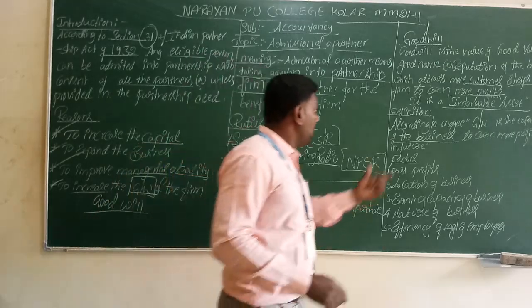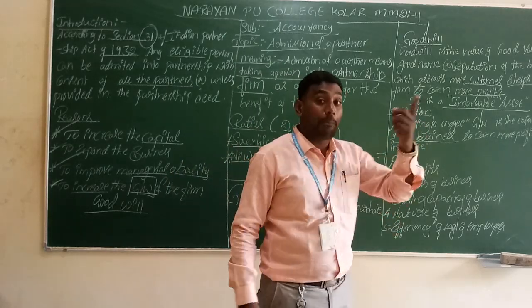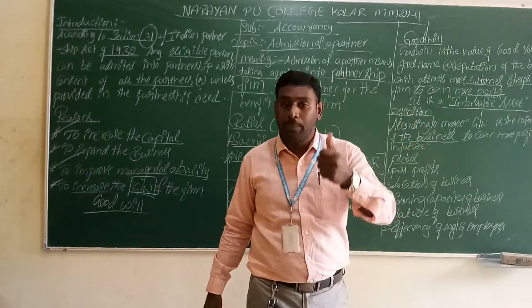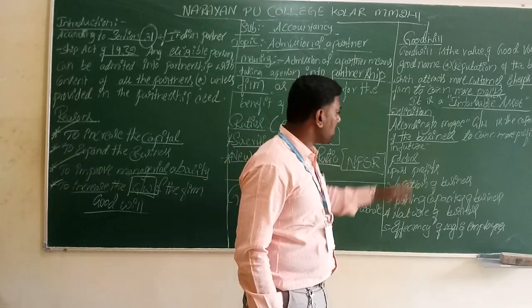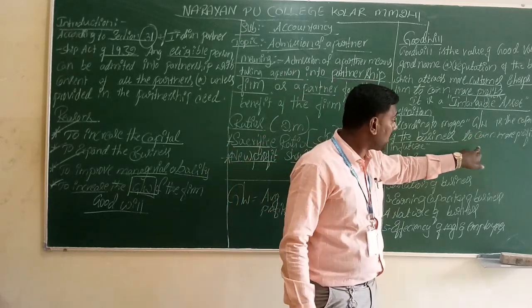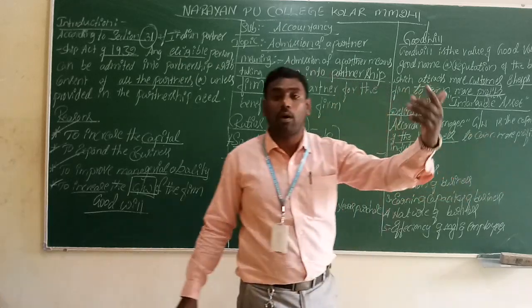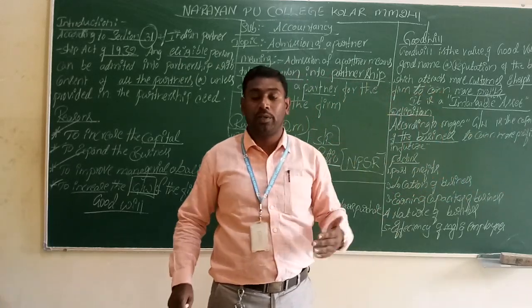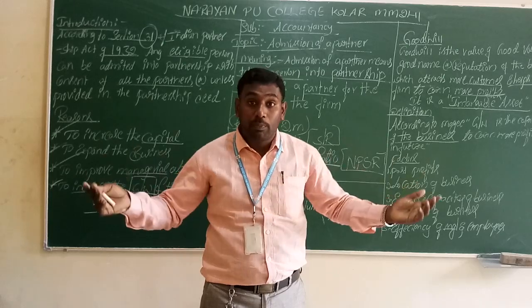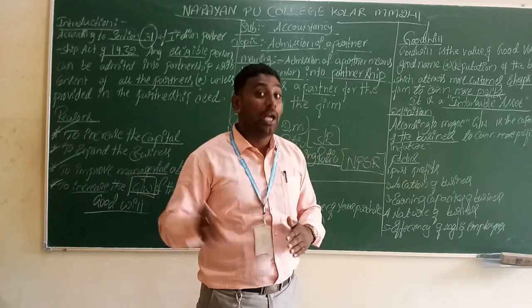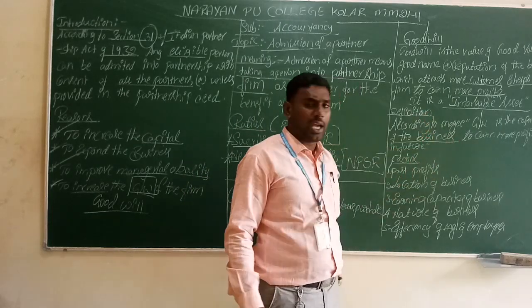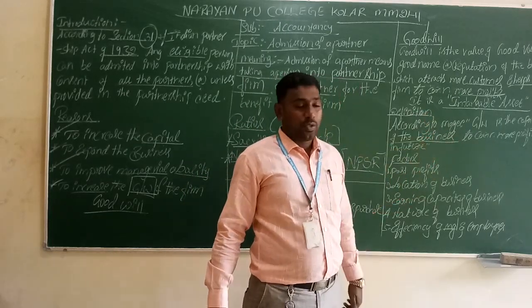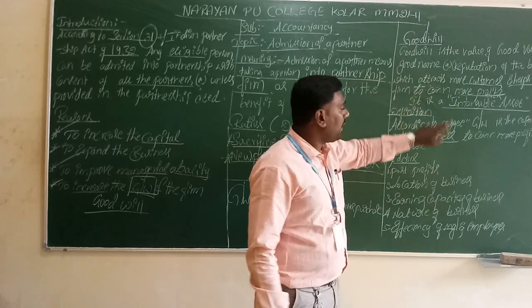Like that, here goodwill is nothing but the capacity of the business. It is the exact value, the controlling capacity of the business. What is that business capacity? To earn more profit in future. We have got this much profit, and we have to estimate that much profit for the sake of the future. That capacity will be considered as goodwill. So this is about the meaning and definition of goodwill.